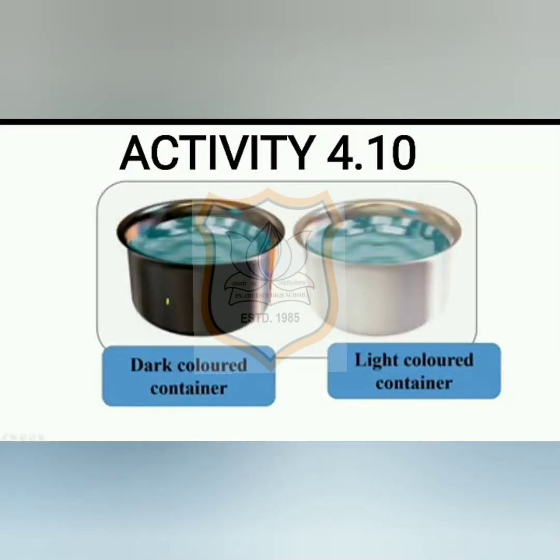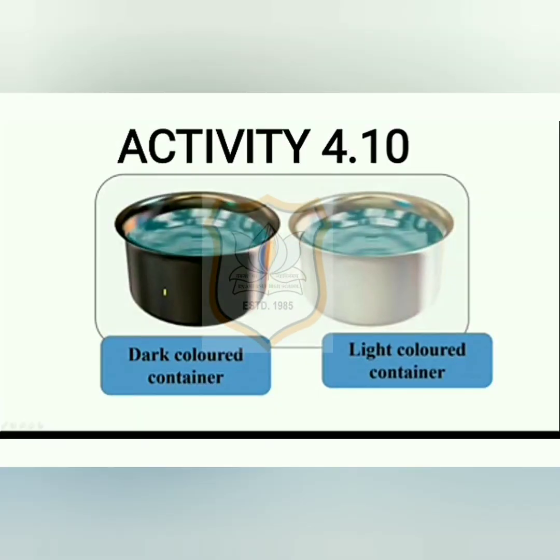Do you find any difference in temperatures? Yes, you will find that the temperature of water in the black can is more than that of water in the white can. So we can conclude that the black colored object absorbs more heat than a white object.